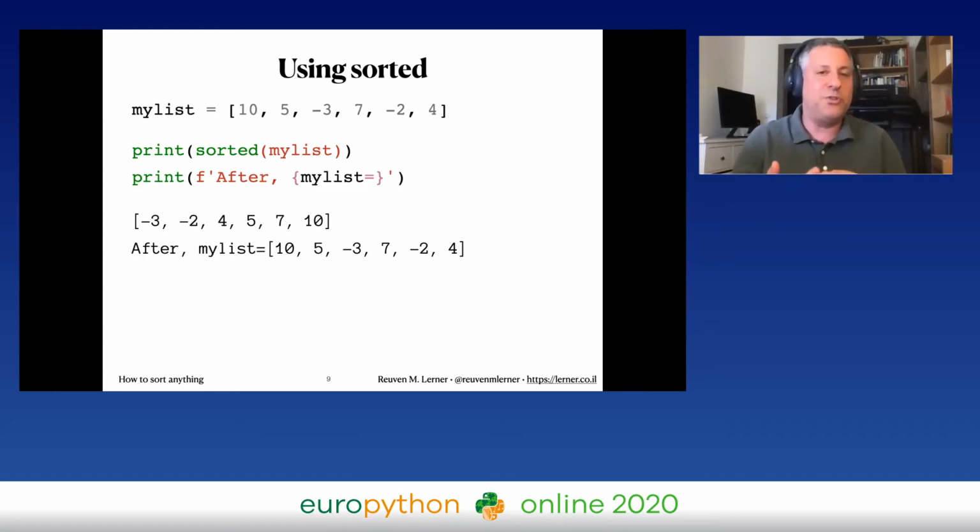This means that I can sort tuples. How can I sort tuples? You can't change tuples, right? Because we're not changing anything here. We're just going to get a new list back based on the tuple. If I sort a dictionary, I'm going to get the keys back in sorted order, but I'm not touching the dictionary, and so on and so forth.